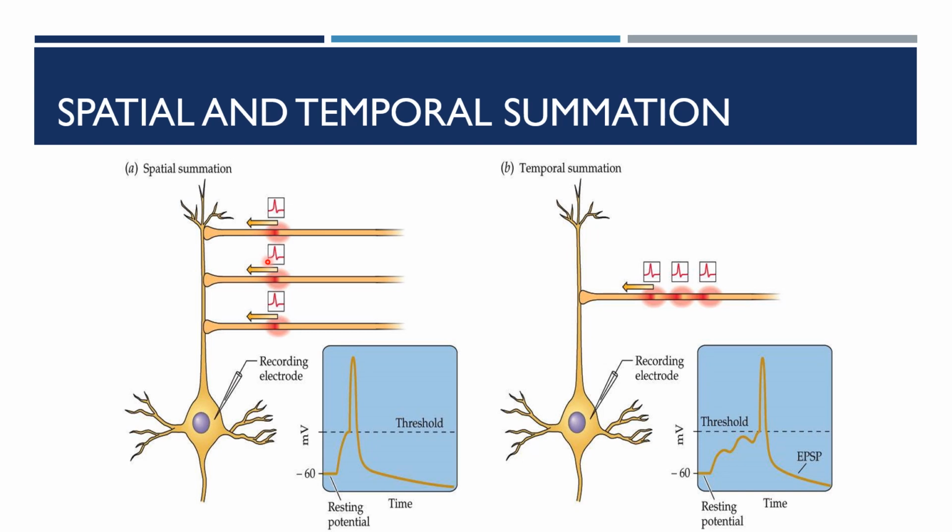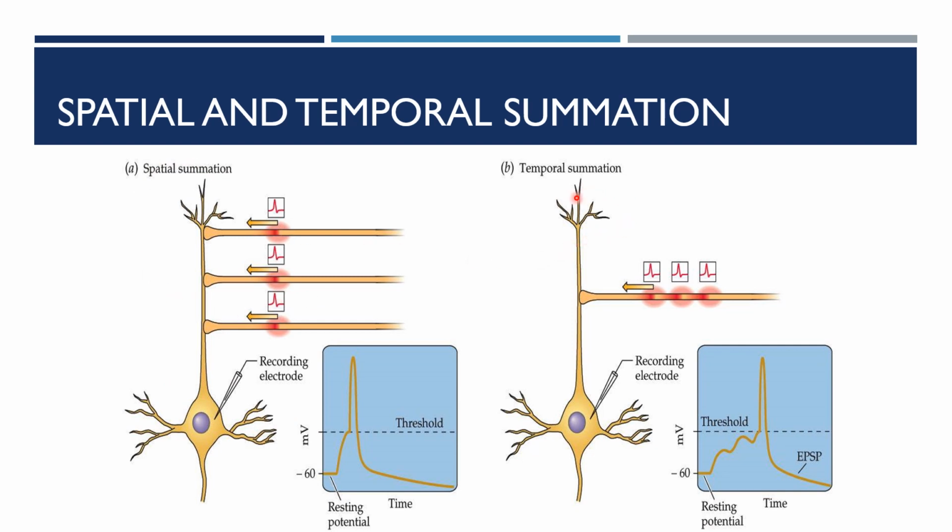But when more than one subthreshold stimulus is applied from different origins simultaneously, and that is very important, then the response can be obtained. So this is the spatial summation.